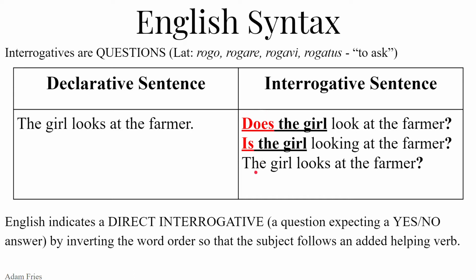Now this last one, the girl looks at the farmer, requires the punctuation, or for someone to say the sentence, because typically in English we change the inflection of our tone, of our voice. When we get to the girl looks at the farmer, we lift up the tone of our voice at the end when we're asking a question. The girl looks at the farmer?